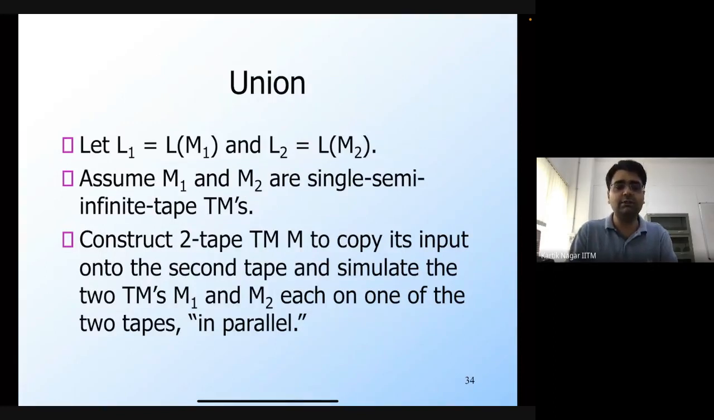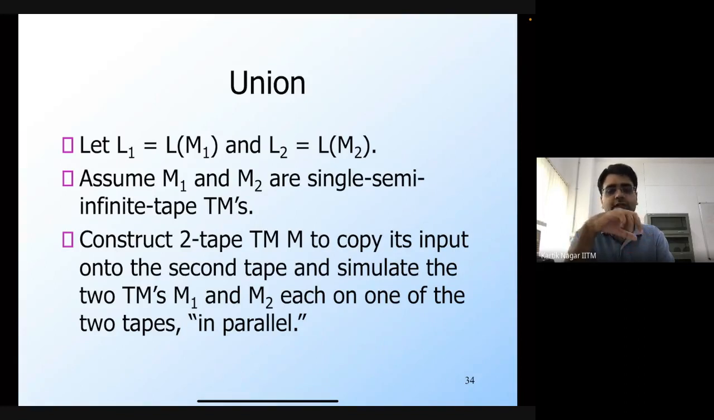I'll just give a brief idea of how to show these closure properties, and then you can take a look at more details. Let's first look at union. Say you have two Turing machines, M1 and M2, and they define languages L1 and L2, and we want to find out whether there exists a Turing machine for L1 union L2. We can assume that M1 and M2 are both single semi-infinite tape Turing machines. Now we'll construct a Turing machine M for the language L1 union L2.